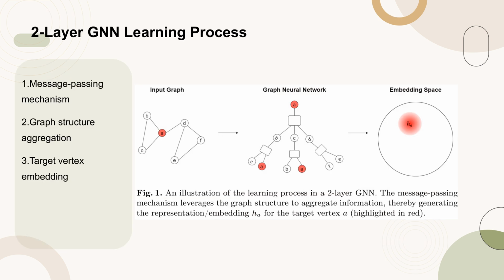Figure 1 provides a visual representation of the learning process within a two-layer graph neural network, GNN. The core mechanism illustrated is the message passing process, which utilizes the graph structure to aggregate information from neighboring nodes. This aggregation process results in the generation of a representation or embedding, denoted as H_A, for the target vertex A, which is highlighted in red. This figure effectively demonstrates how GNNs leverage the topological features of a graph to create meaningful node representations, which are crucial for tasks such as node classification and graph-based learning tasks.